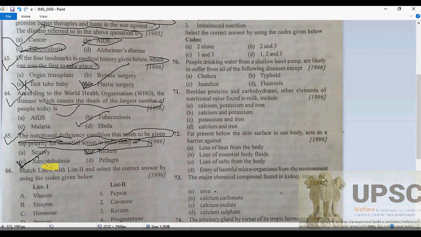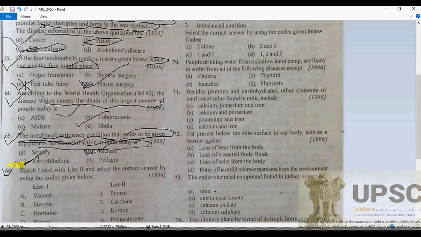The cornea is going to be, as we know, lacrimal tear is not produced by the lacrimal gland. In that condition, the cornea is going to become hard. When the cornea becomes hard, there will be a problem of transparency through the cornea and lens. So definitely, gradually it is going to lead to blindness. So xerophthalmia is an imbalance of vitamin A, remember that. So 65 is going to be C.